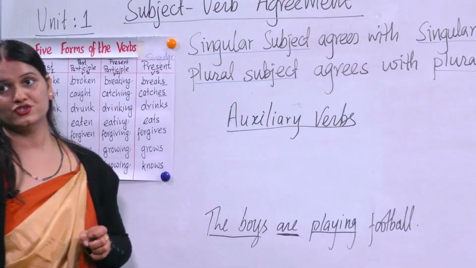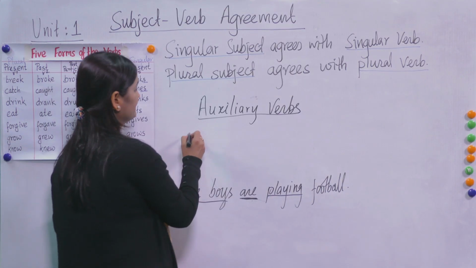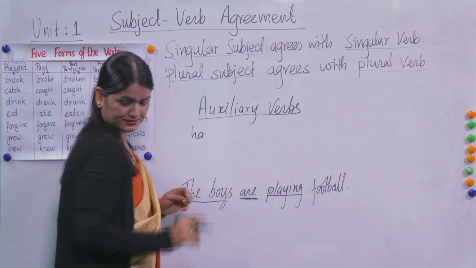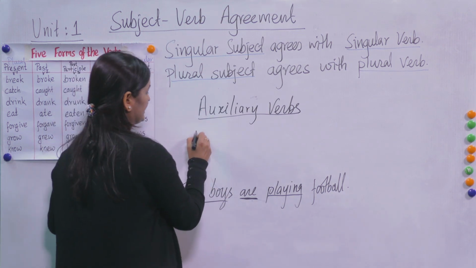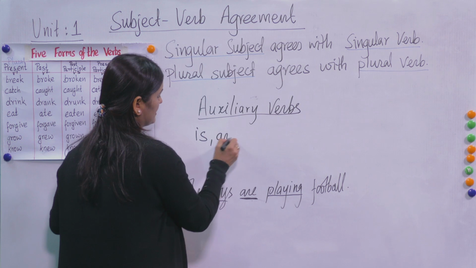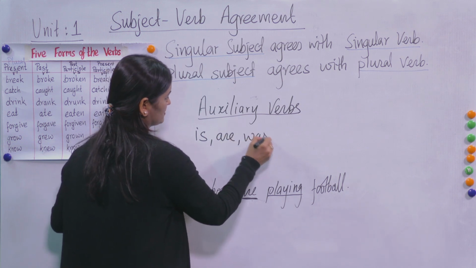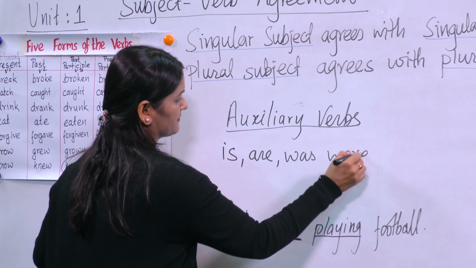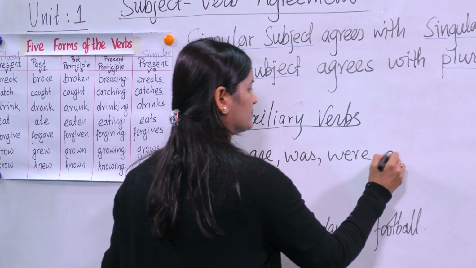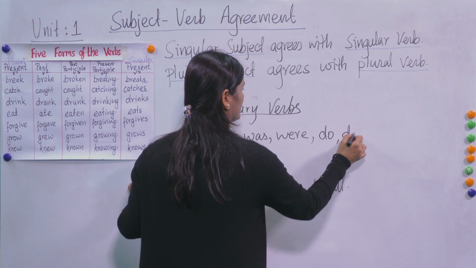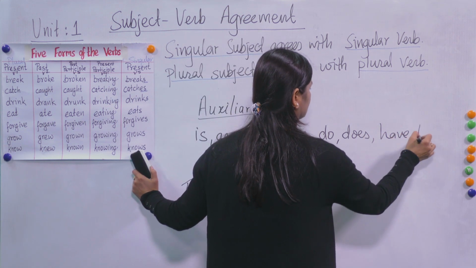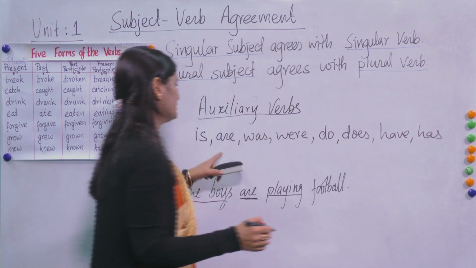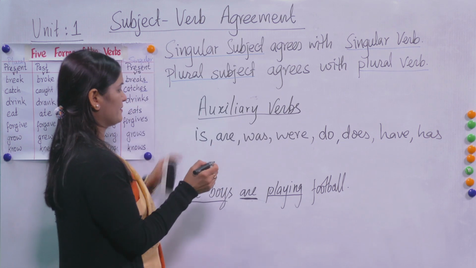So what about the other verbs? For example, you see here: is, are, was, were, do, does, have, and has. Normally we discuss these in subject verb agreement.